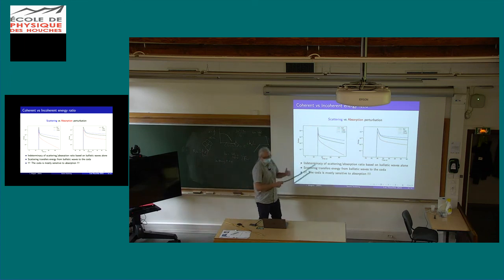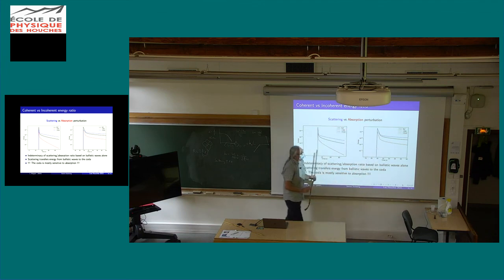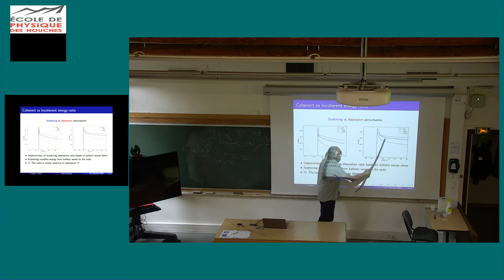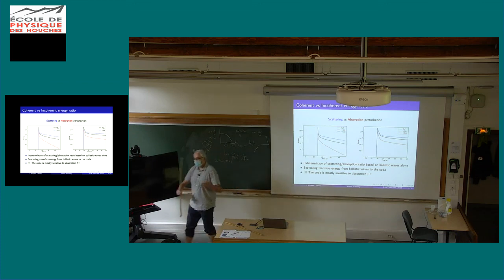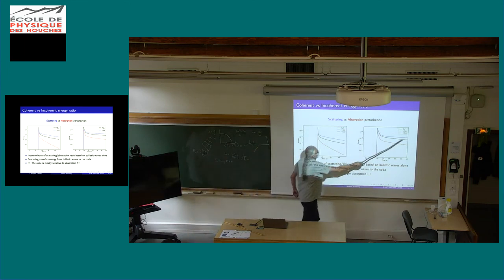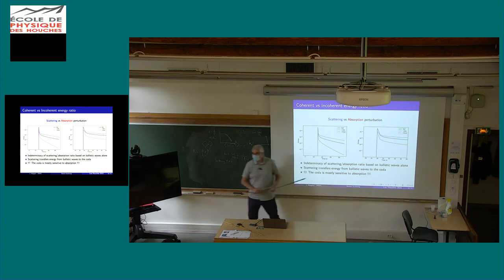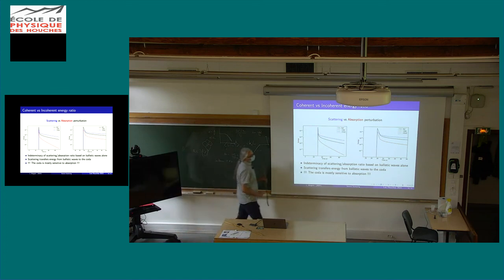And I have many more slides, but it will be for the next time. I could explain in more detail why this is the case, but you have strictly no sensitivity to scattering. If you want to study scattering, you have to really study what happens around the ballistic peak, particularly if you want to have access to all the terms, the scattering anisotropy and all that. The sensitivity to scattering is here, around the ballistic peak, not over there. This is the most common misconception. And the effect is obvious.